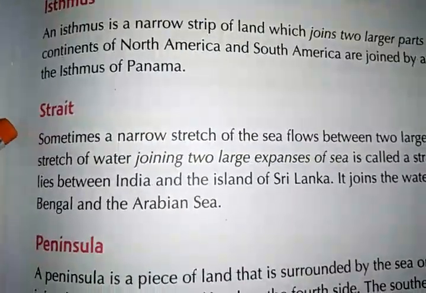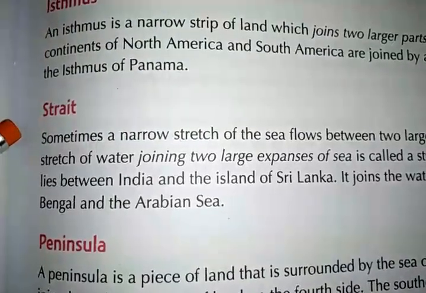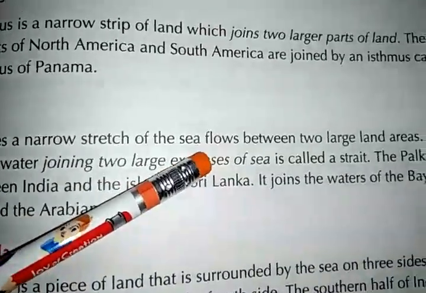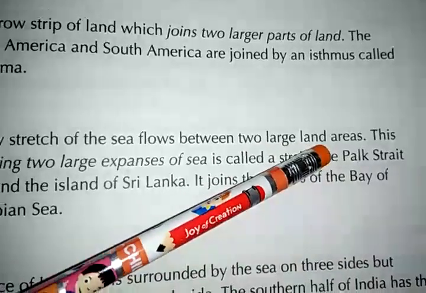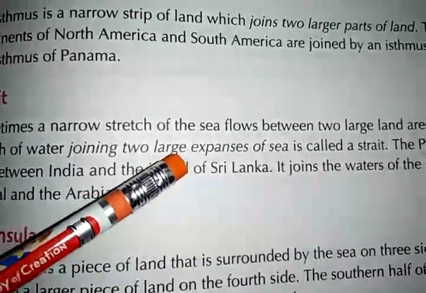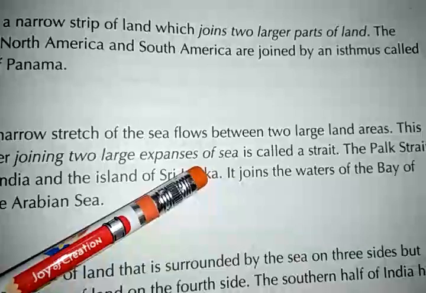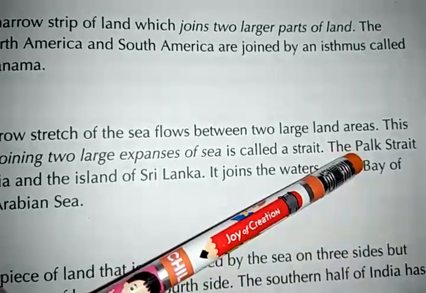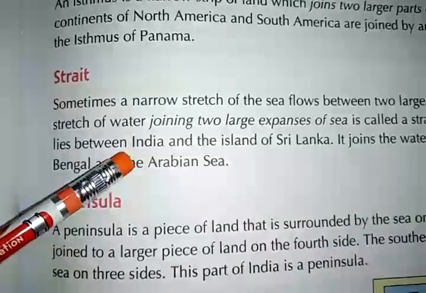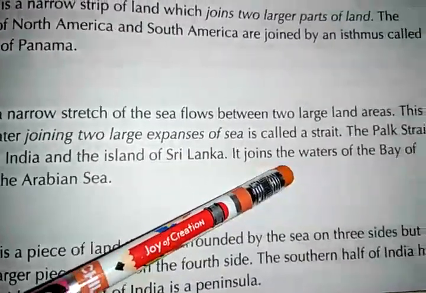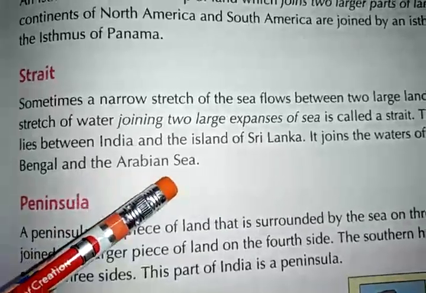Strait. Children, what is a strait? Sometimes a narrow stretch of the sea flows between two large land areas. This stretch of water joining two large expanses of sea is called a strait. The Palk Strait lies between India and the island of Sri Lanka. It joins the waters of the Bay of Bengal and the Arabian Sea.